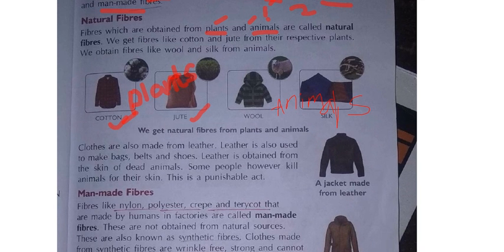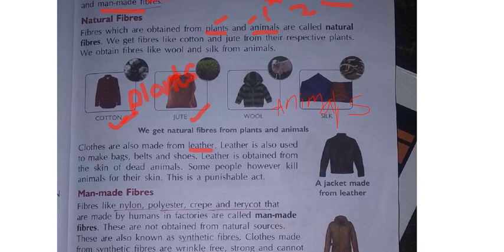Clothes are also made from leather. What is meant by leather? You have heard of leather, I think, no? Leather shoes, leather chappals, leather belts. From where do we get this leather? Do you know? Leather is nothing but the skin of dead animals.